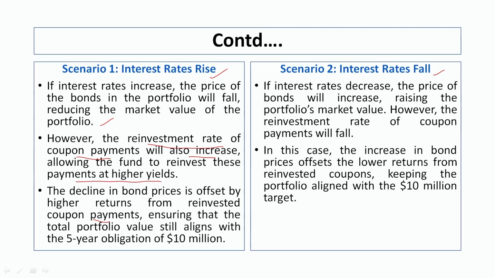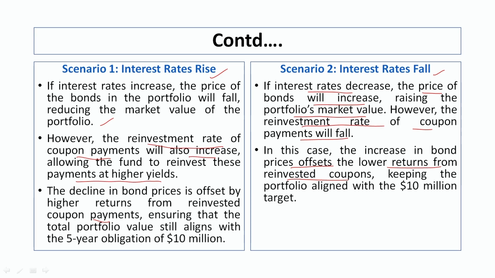If the interest rate falls, what will happen? The bond prices will automatically increase. If interest rate decreases, the price of the bond will increase, raising the portfolio's market value. However, the reinvestment rate of the coupon payments will fall, but this again will be offset by the rising prices of the bond. So, in this case, the increase in bond prices offsets the lower returns from the reinvested coupons, keeping the portfolio aligned with the $10 million target.